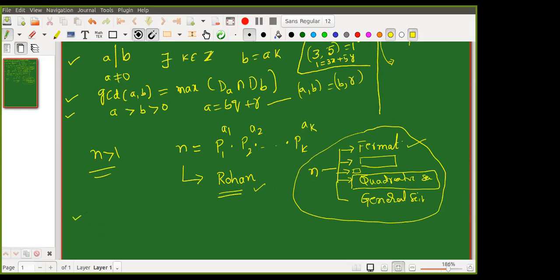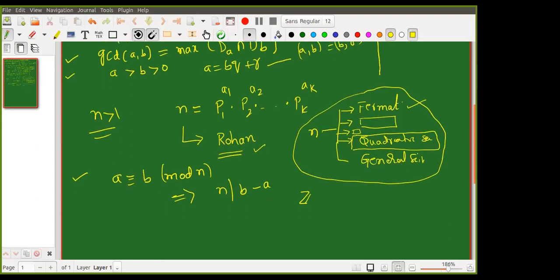Then we introduced the concept of congruences. A is congruent to B mod n, where n is some natural number, when n divides the difference, n divides B minus A. We proved that it is an equivalence relation, and it divides the set of integers into equivalence classes. That is exactly the division algorithm also, which divides the integers into equivalence classes.